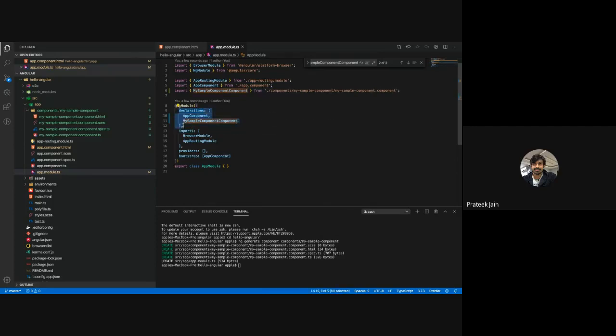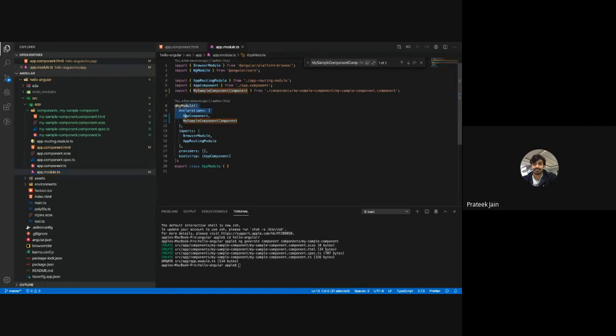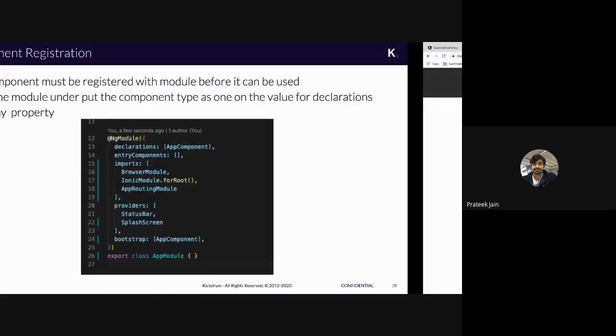It is the same way as when you see a component and this is the metadata for that. Similarly, the module is there and this is the metadata for that. What we are telling Angular is that this is my module, and what all things you have to declare while creating these modules are my components. So this is how the registration of your component has got done.